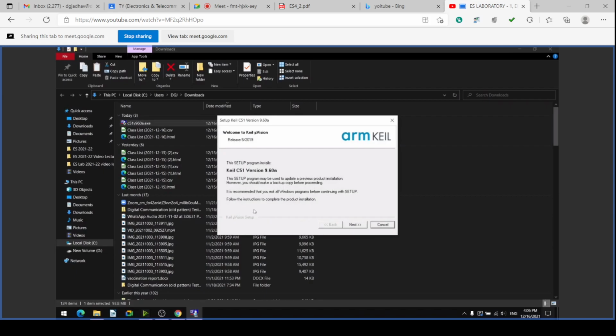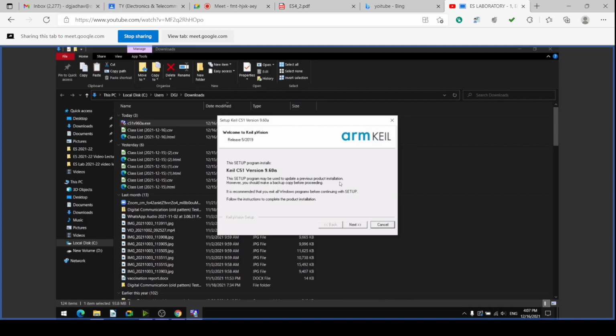This setup program installs Keil C51 version 9.60a. Okay, this is the release information. Welcome to Keil MicroVision. Release is 5/2019, May 2019. This setup program installs Keil C51 version 9.60a, and may be used to update the previous product installation.